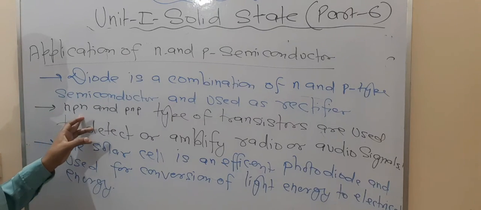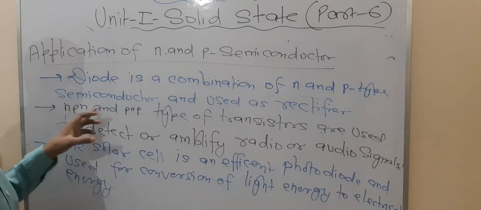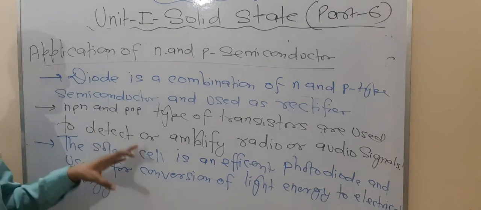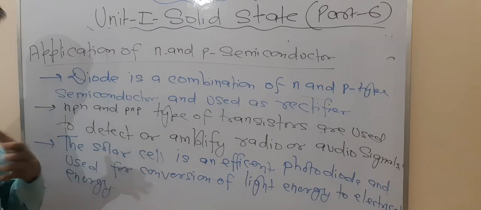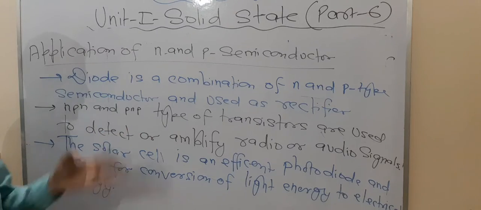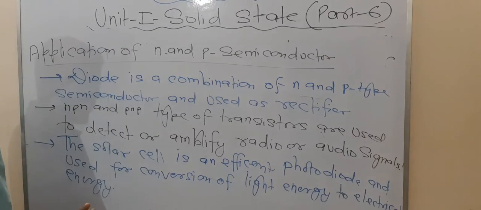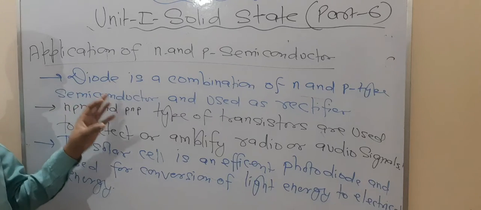Second, NPN and PNP type transistors. The NPN and PNP type transistors are used to detect or amplify radio or audio signals. So this you have to see now. In case of a decent disc, they put the amplifier. Like this, they work at amplifying the radio or audio signals. So these are also made up of semiconductor, that means NPN or PNP type.